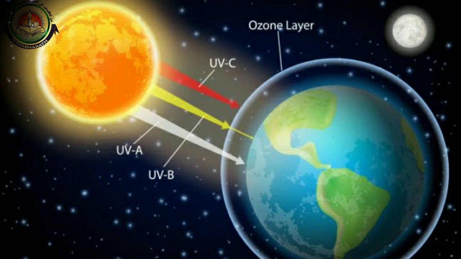The ozone layer is found in the stratosphere of the atmosphere. And what is its function? This ozone layer prevents the harmful ultraviolet radiations or rays given out by the sun from reaching the earth's surface. In this picture you can see the yellow colored lines, that is ultraviolet rays, and this ozone layer prevents the ultraviolet rays from reaching the earth's surface.